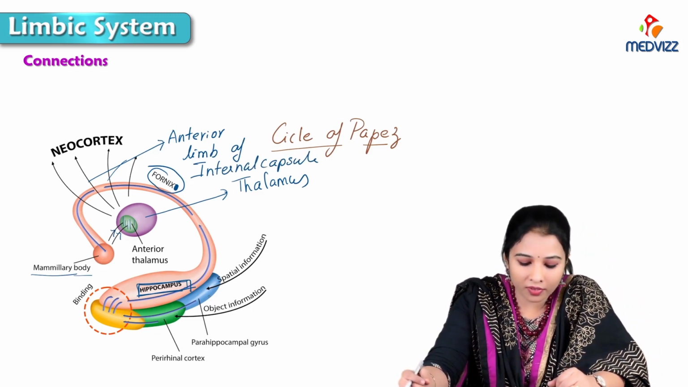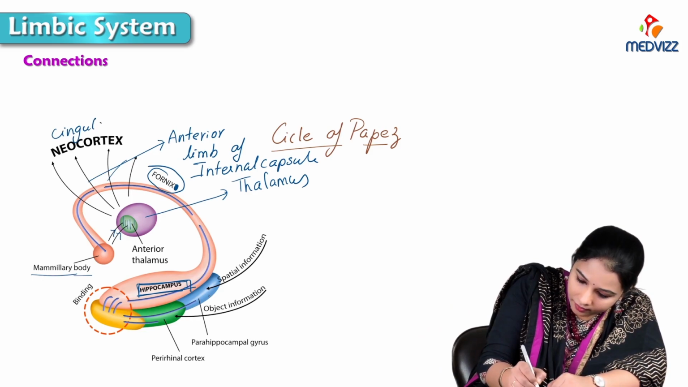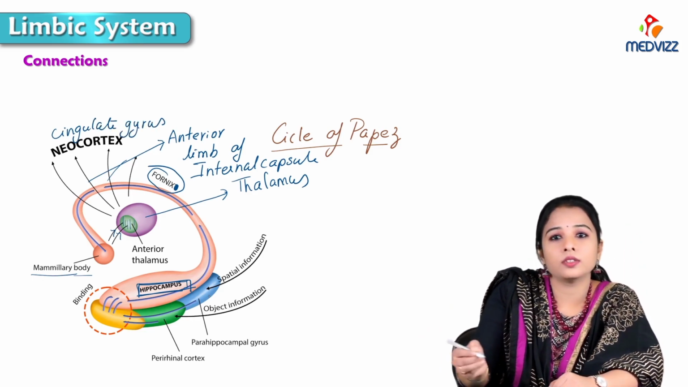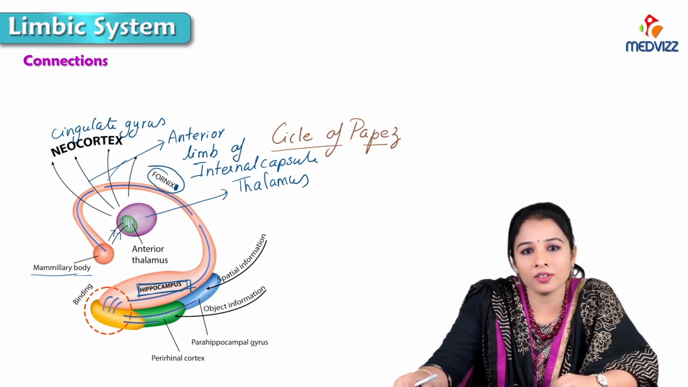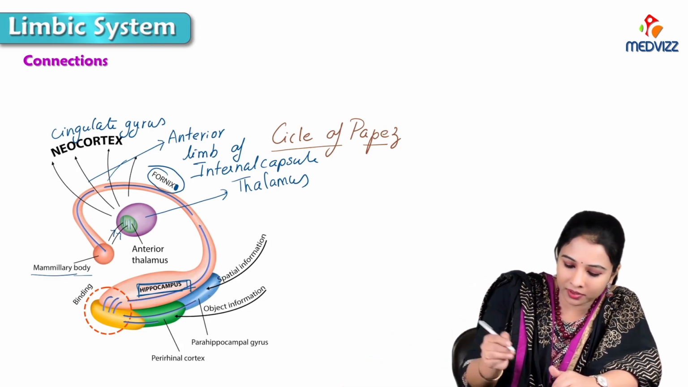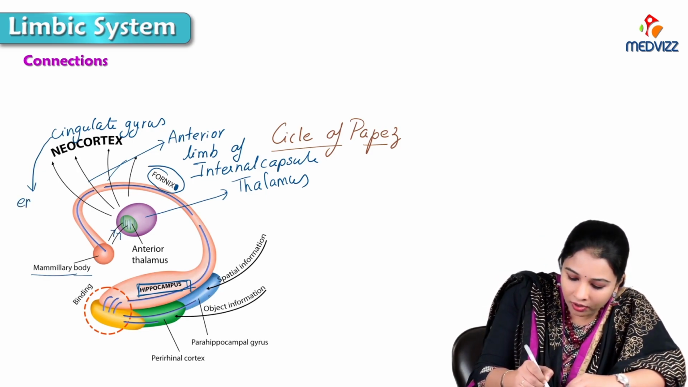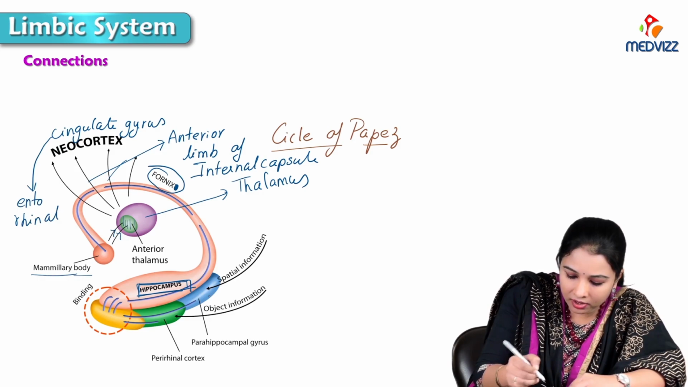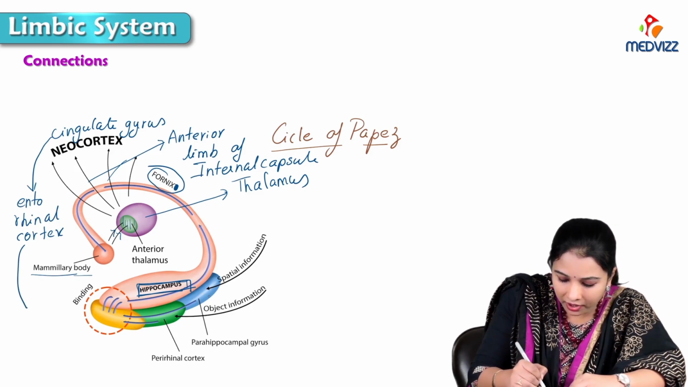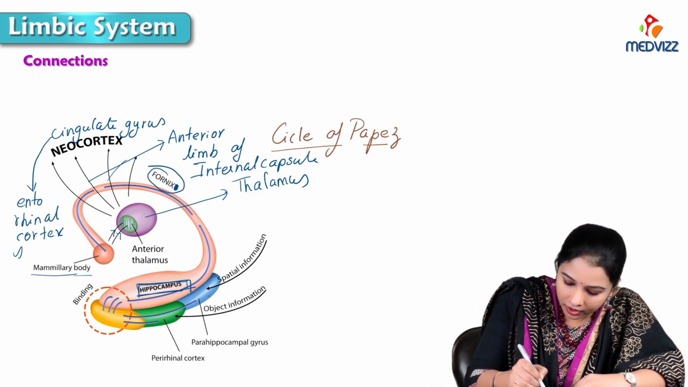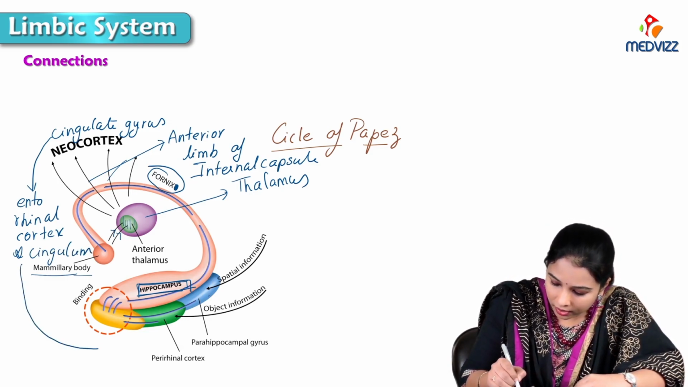From the anterior limb of the internal capsule, it reaches the higher neocortex, that is the cingulate gyrus. And from the cingulate gyrus, it goes to the entorhinal cortex and cingulum, and finally back to the hippocampus. So from the cingulate gyrus to the entorhinal cortex, where the smell sensation can be perceived, and from the entorhinal cortex to the cingulum, and from the cingulum back to the hippocampus.